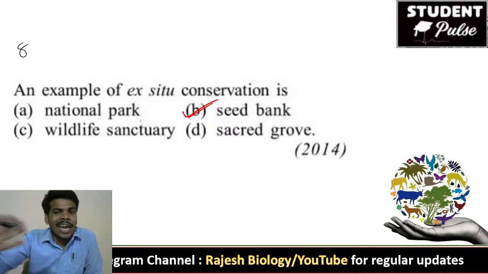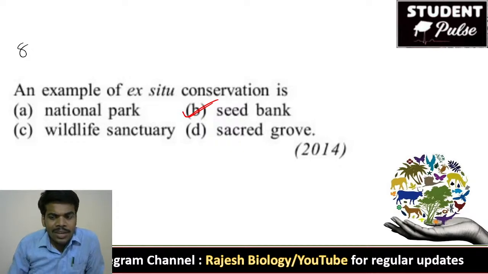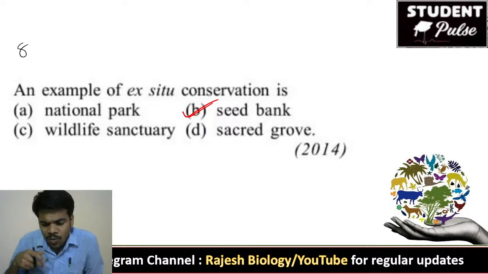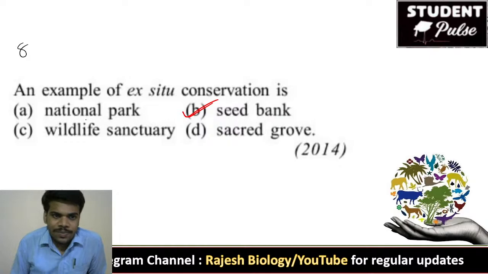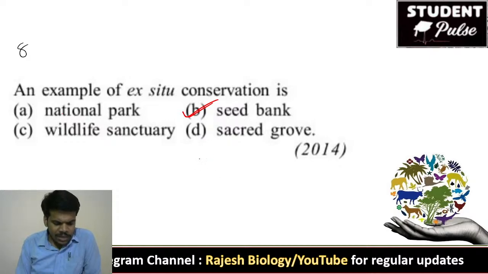We are not collecting the animals. National parks are actually not a zoo. A national park is a forest, and we build a wall around the forest and give it the name national park. In that national park, the animals are not in prison. The animals walk in their own grassland. In a national park, we enter the area in a protected vehicle. So national park is in situ conservation. Seed bank is ex situ conservation. Very good, Sweta Reddy and Dinesh and Vikram Siddhaboina.